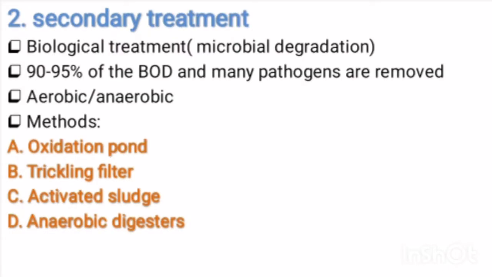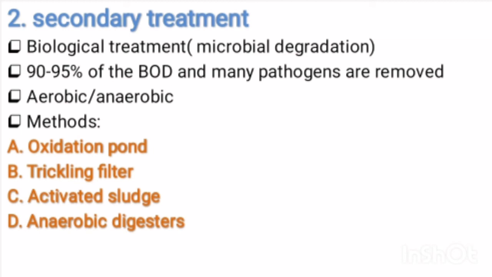Secondary treatment. It is called biological treatment and microbial degradation. Here, about 90 to 95% of the BOD is reduced and many pathogens are removed.